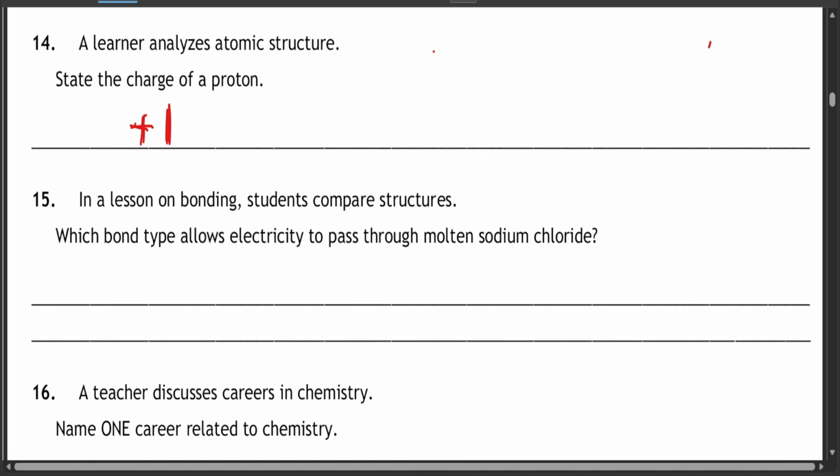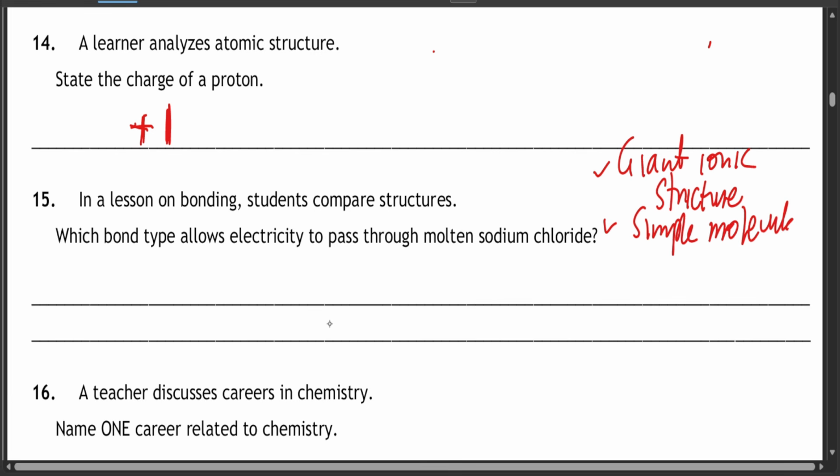Question 15. In a lesson on bonding, students compare structures, and we have the types of structure. We have giant ionic structure. We have simple molecular structure.